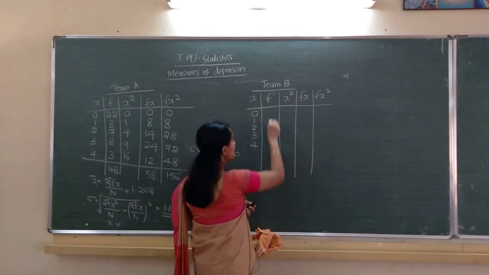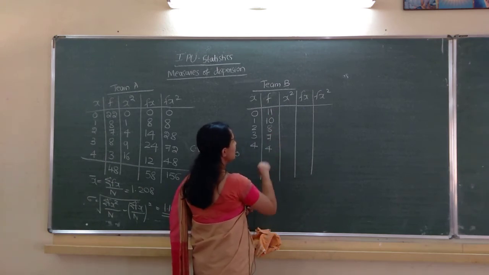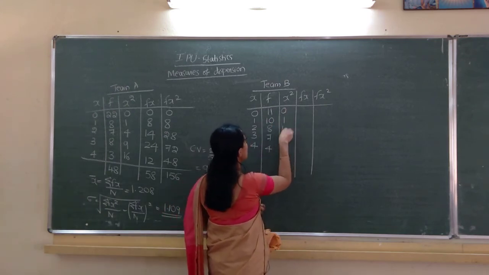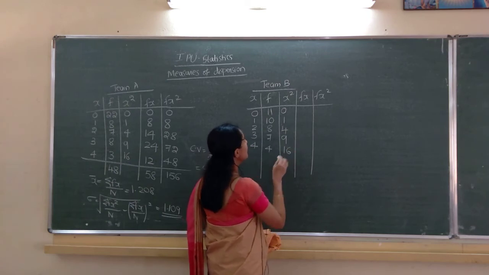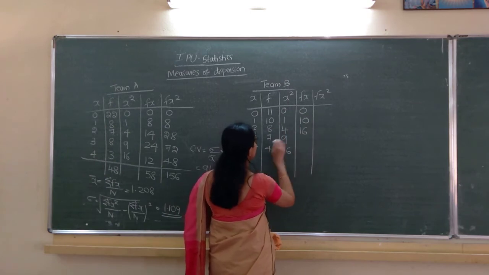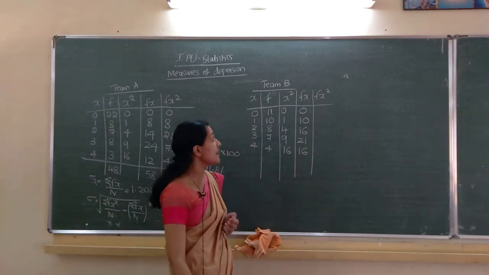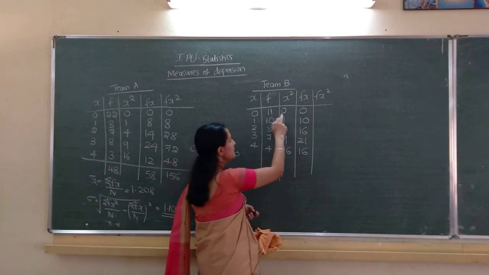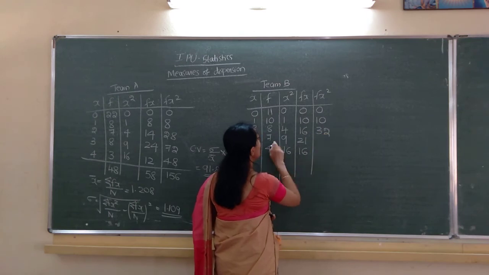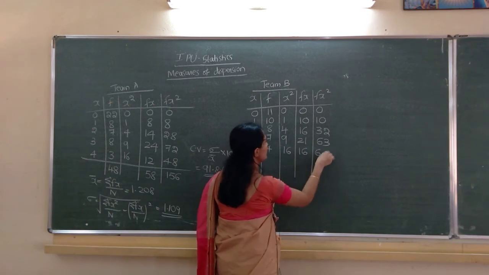F values: 11, 10, 8, 7, 4. X square: 0, 1, 4, 9, 16. F into x: 11 zeros are 0, 10 ones are 10, 8 twos are 16, 7 threes are 21, 4 fours are 16. Correct? Next f into x square: 10 ones are 10, 8 fours are 32, 7 nines are 63, 4 sixteens are 64. Correct?